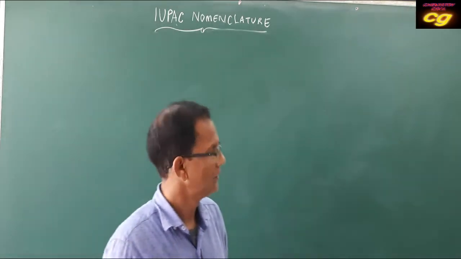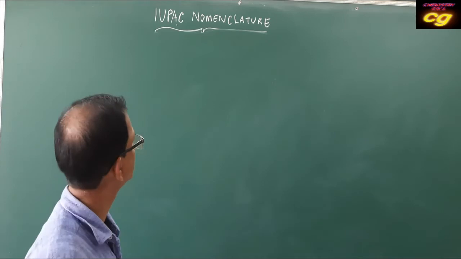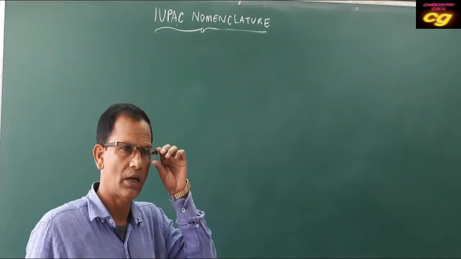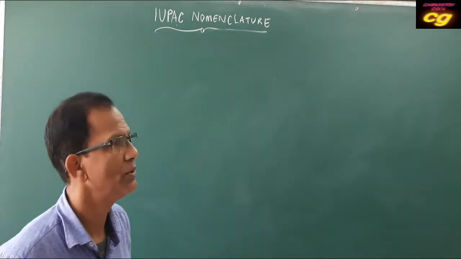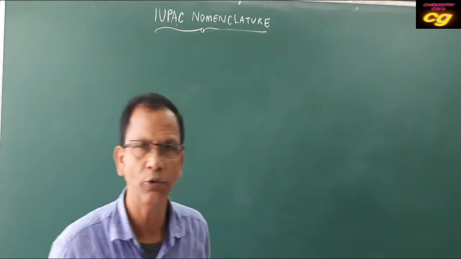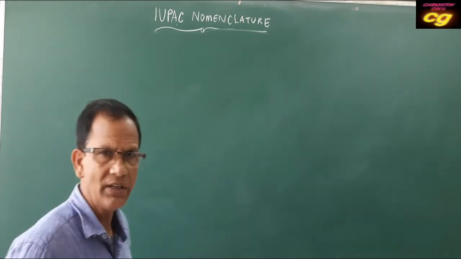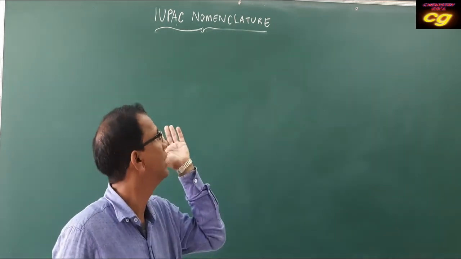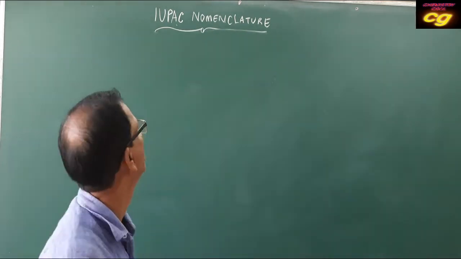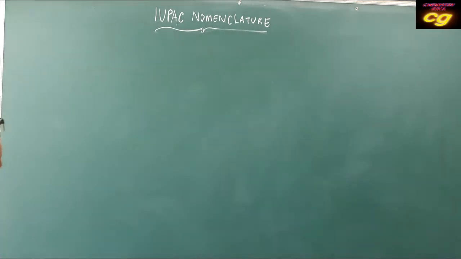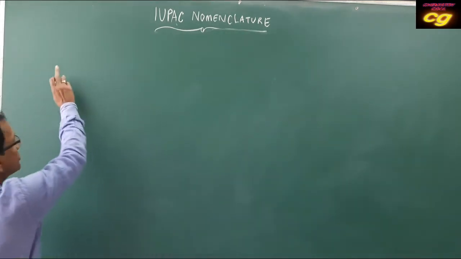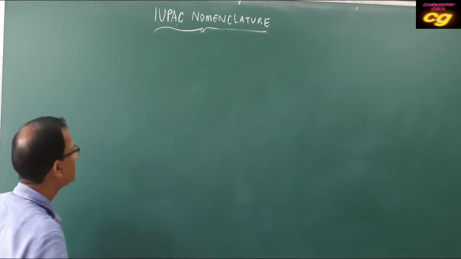Studies. Last class we discussed the IUPAC nomenclature of some important classes of organic compounds. We have already completed up to ester. Today we will discuss the remaining IUPAC nomenclature of organic compounds. So ester is completed.